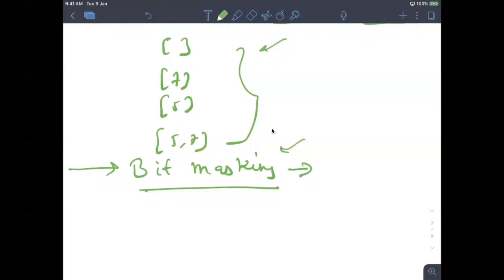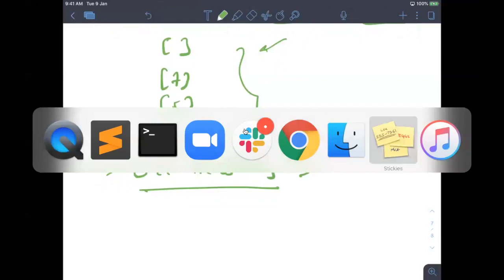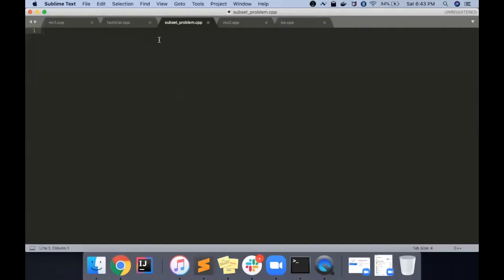So now let's try to write the code. Hope it will help you more. Just try to write the code faster.